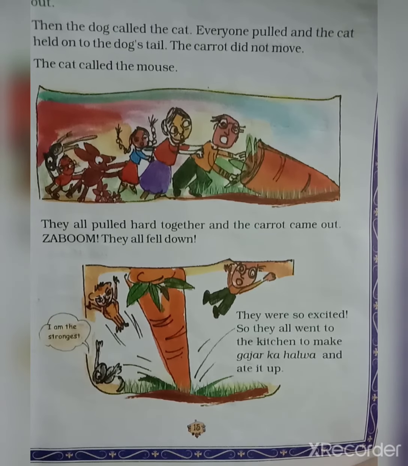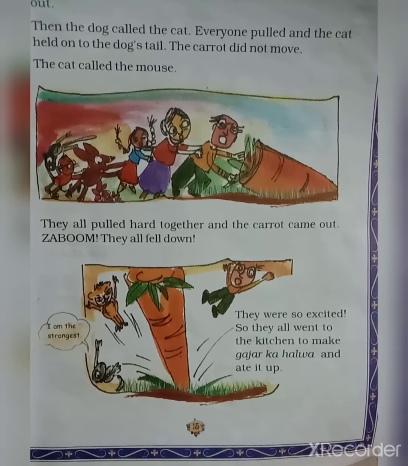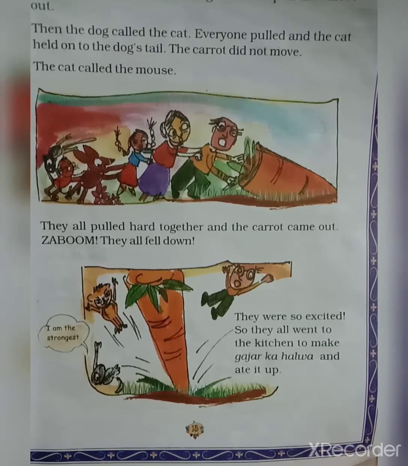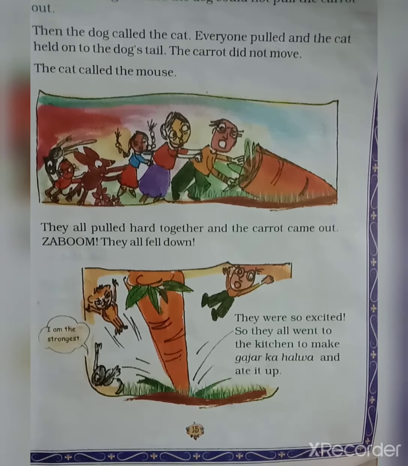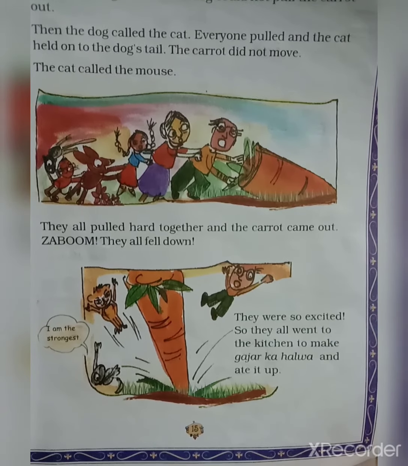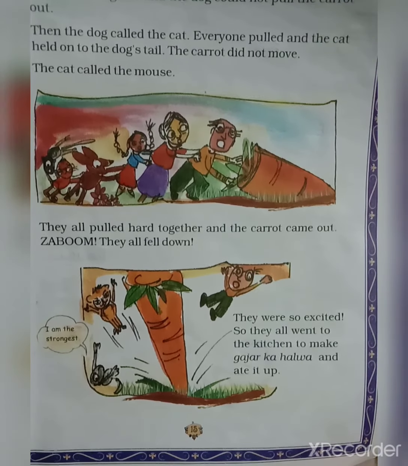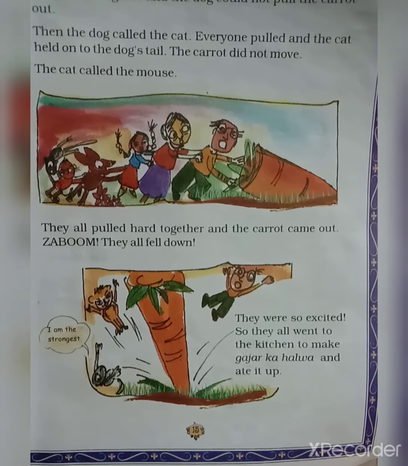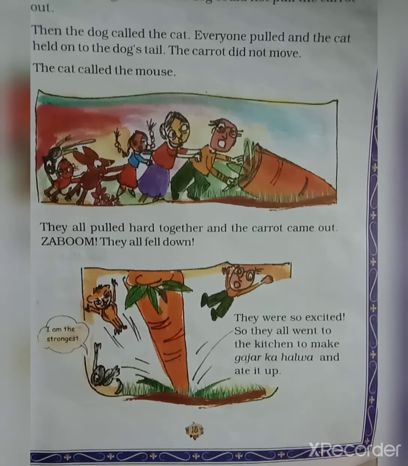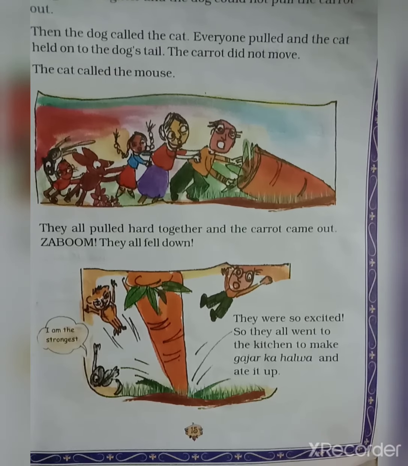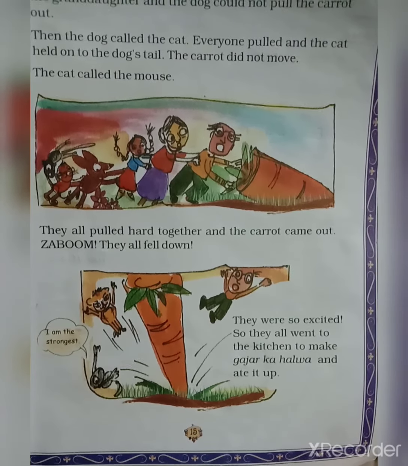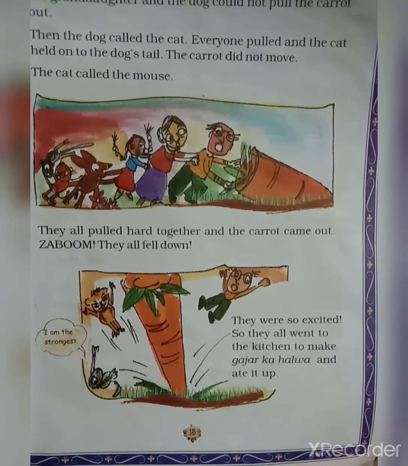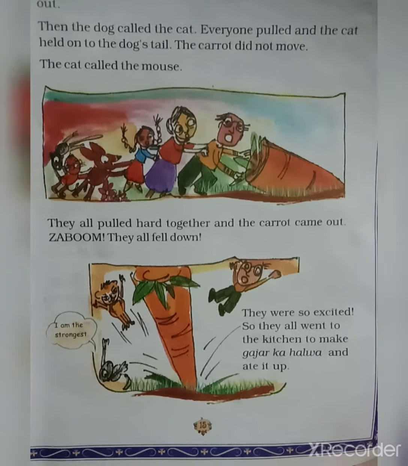They were so excited, so they all went to the kitchen to make gajar ka halwa and ate it up.